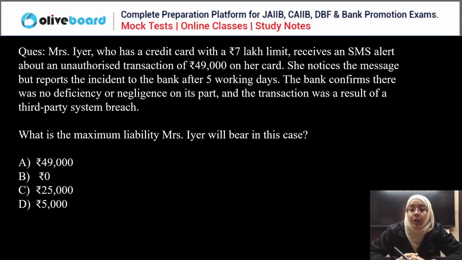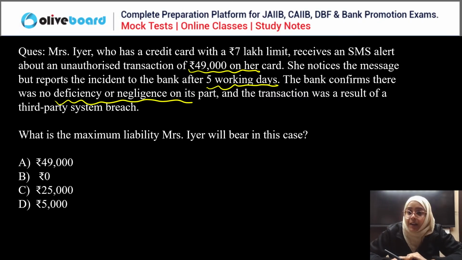Mrs. Iyer, who has a credit card with a limit of 7 lakh, receives an SMS alert about an unauthorized transaction of rupees 49,000 on her card. She notices the message but reports the incident after 5 working days. The bank confirmed that there is no deficiency or negligence on its part, and the transaction was a result of a third party payment breach. What is the liability of Mrs. Iyer in this case?